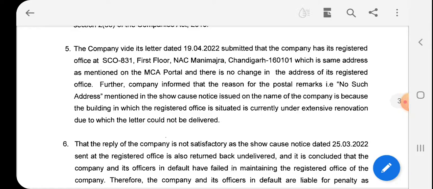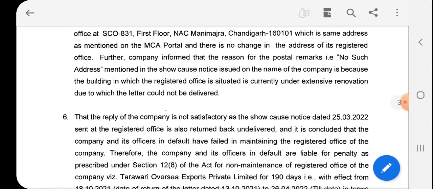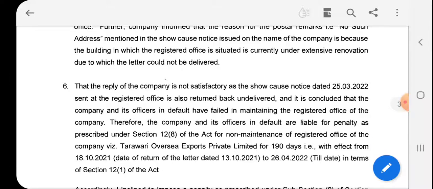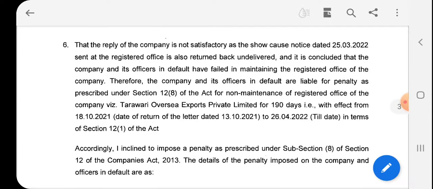Further, the company informed that the reason for the postal remark "no such address" on the show-cause notice issued in the name of the company is that the building in which the registered office is situated is currently under extensive renovation, due to which the letter could not be delivered. The reply of the company is not satisfactory, as the show-cause notice dated 25th March 2022 sent to the registered office also returned undelivered.